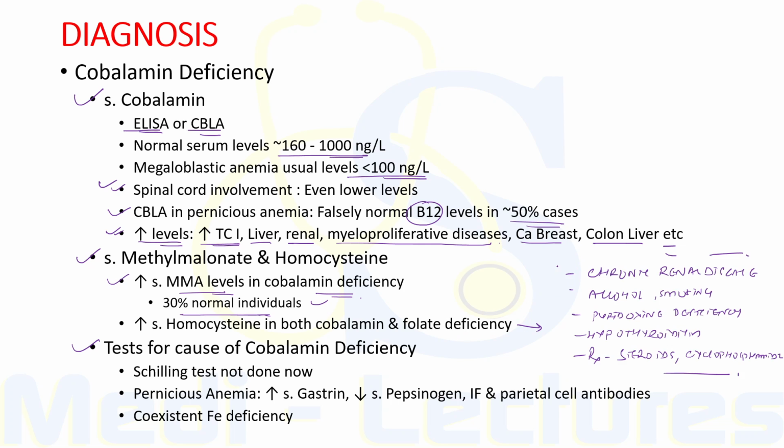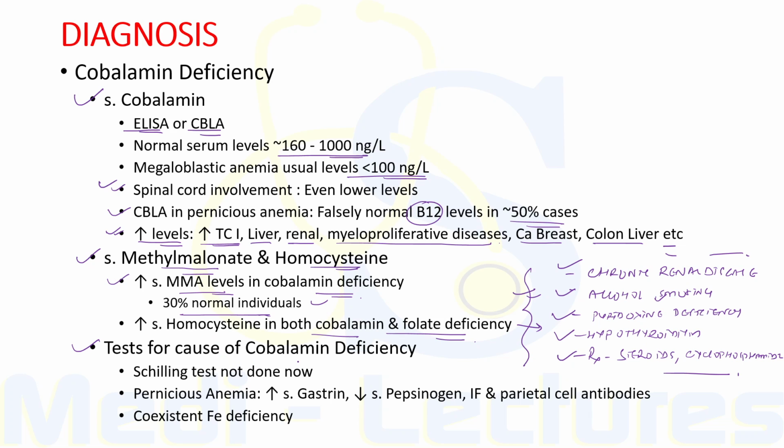These conditions include chronic renal disease, alcoholism, smoking, pyridoxine deficiency, hypothyroidism, and treatment with steroids and drugs like cyclophosphamide, etc. Thus, homocysteine levels must be carefully interpreted for diagnosis of cobalamin or folate deficiency. So, methylmalonate is elevated only in cobalamin deficiency, while homocysteine levels are elevated in both cobalamin as well as folate deficiency. In addition, this is also elevated in these conditions.